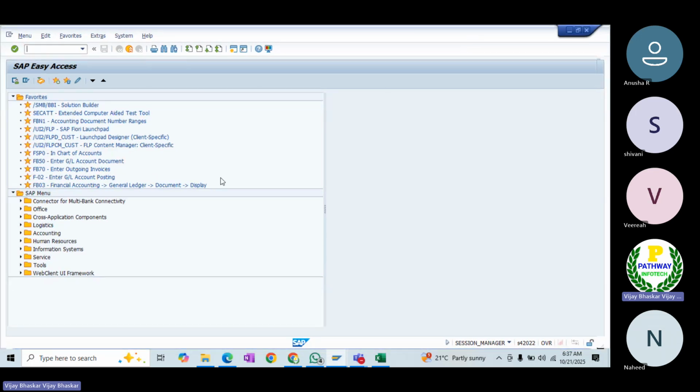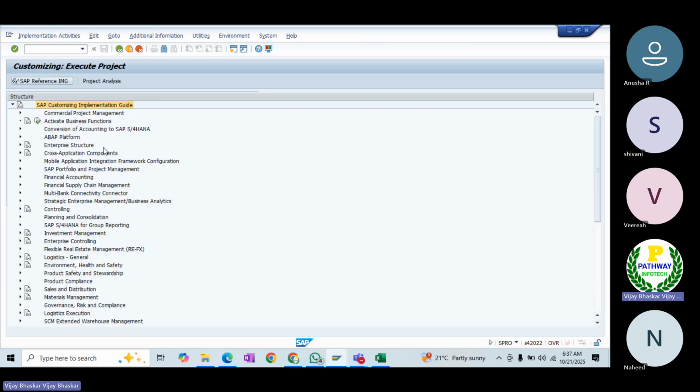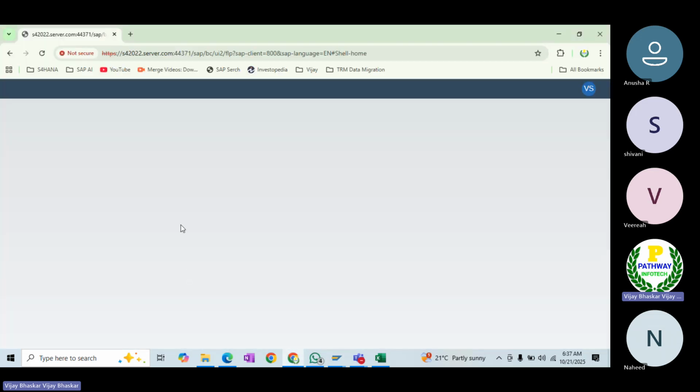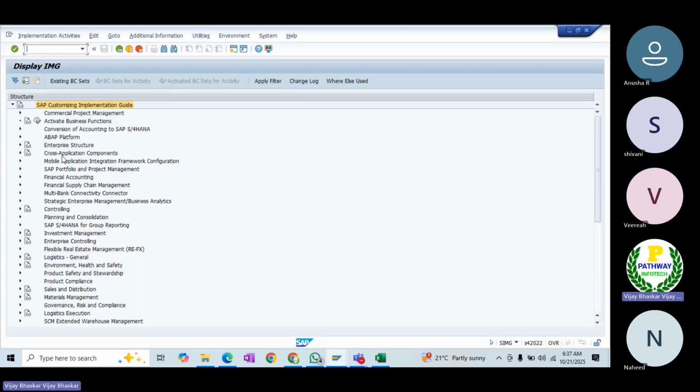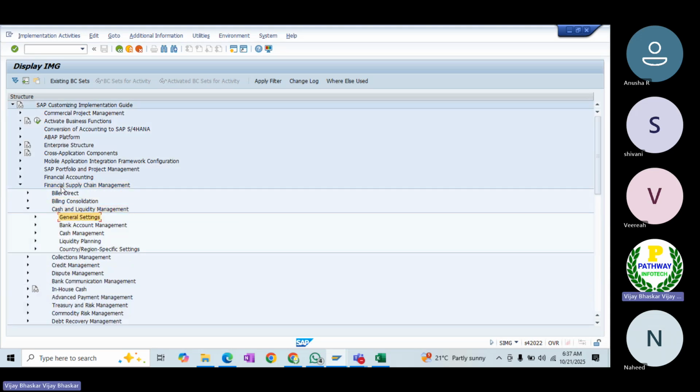So meanwhile, I would like to show in the system who the approvers for the bank account are, as we have already discussed. Let me go to financial supply chain management. There are two things we have to do here.